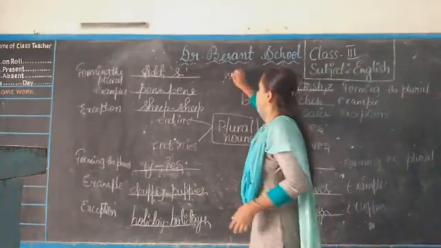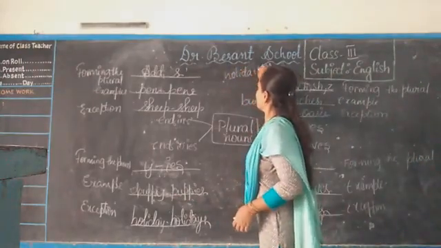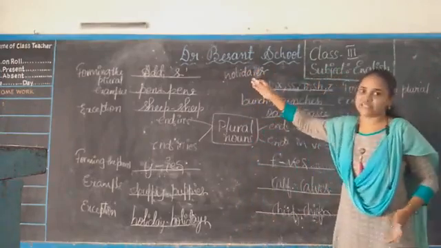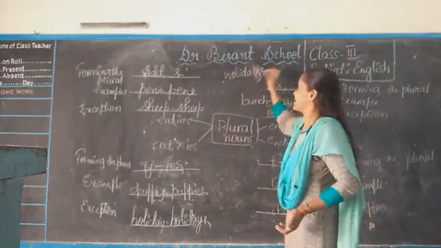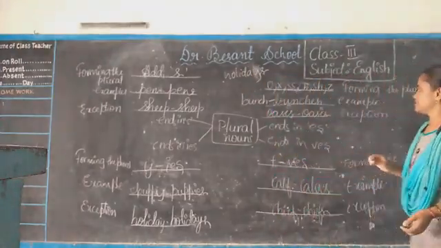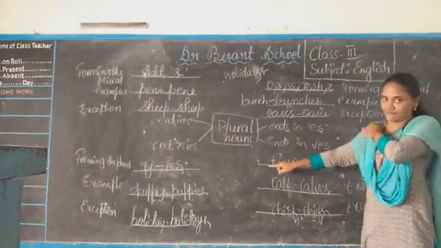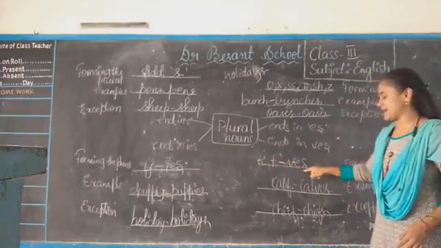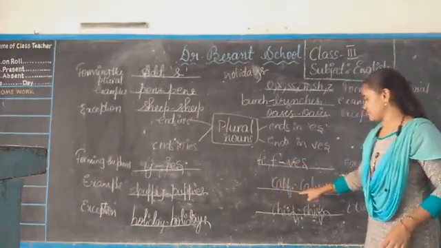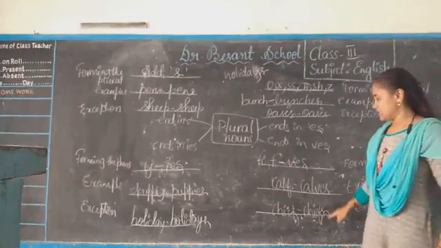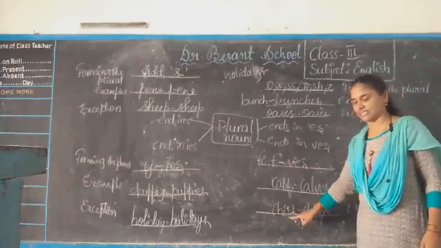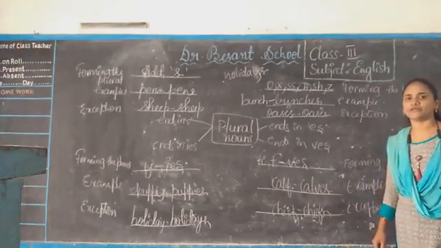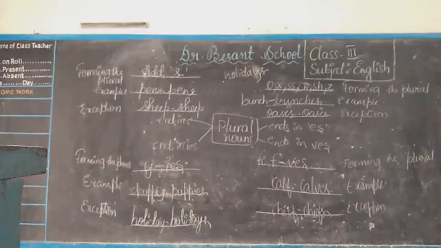Because holiday, if you remove y, what happens? You will write ies. Three vowels are side by side. We can't do that. For that reason we keep the y and simply add s. Holidays. Where do we add ves? If the word ends with f or fe, we remove that f or fe and add ves there. Example, calf, remove f and add ves. In some cases, even though the word is ending with f, like chief, we don't add ves, we only add s there and write the correct form. Got it, children? Finish this table first.